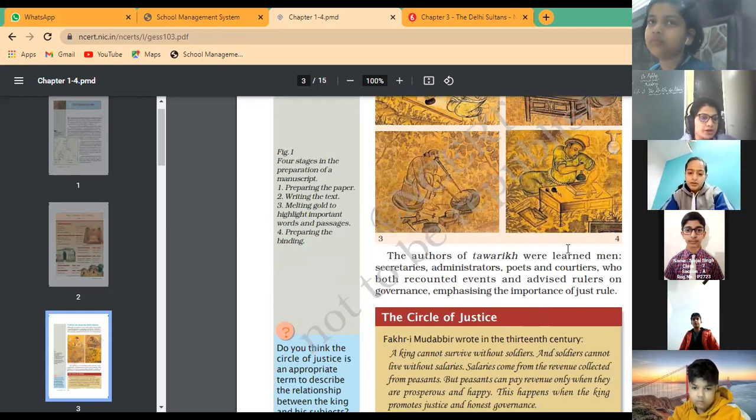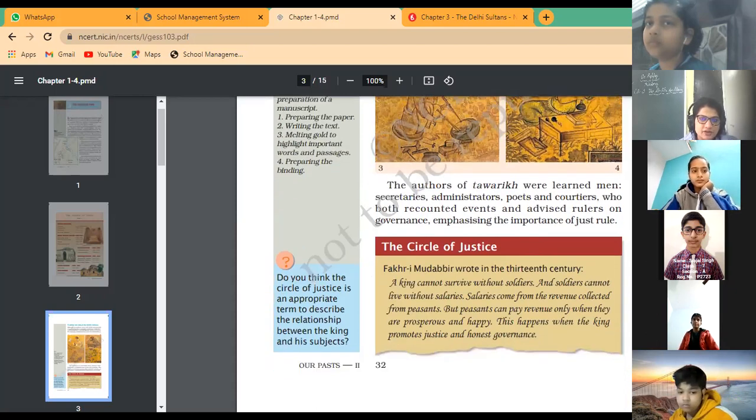Now the authors of Tawarikh were learned persons. They were secretaries, administrators, poets, courtiers. Sometimes they wrote the manuscript and were rewarded by the ruler. They wrote manuscripts for the ruler, recounting events and advising the ruler who governs, emphasizing the importance of just rule.